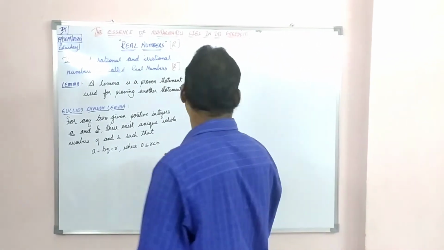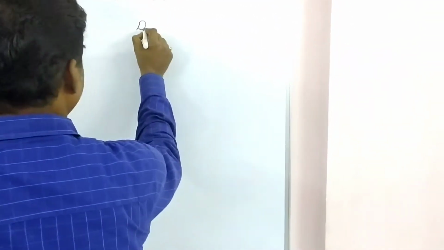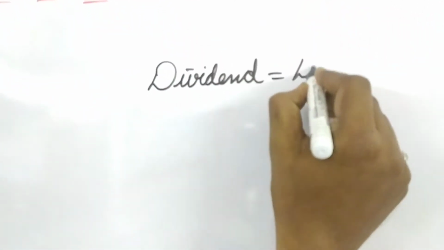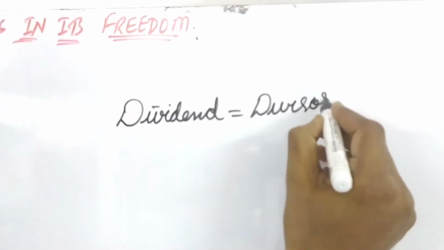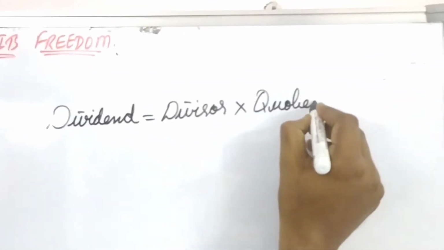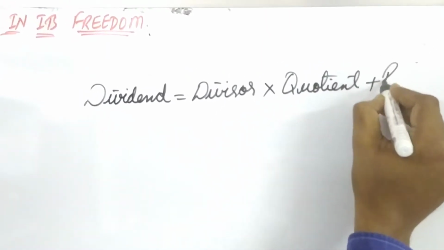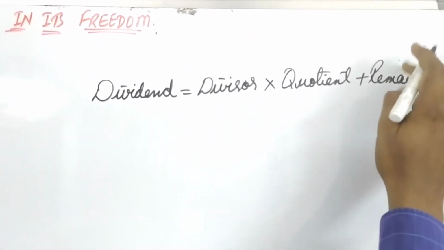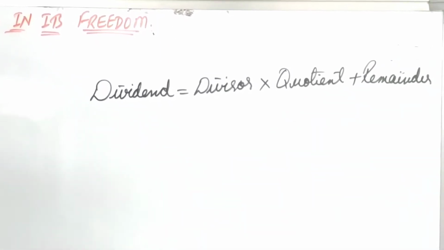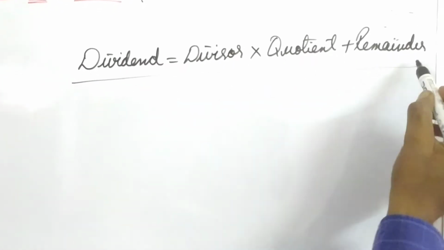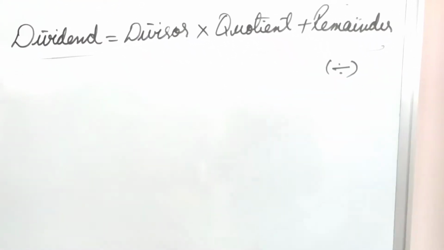What did your mathematics teacher tell you? Dividend is equal to divisor into quotient plus remainder. This is the part you have done in the division section.